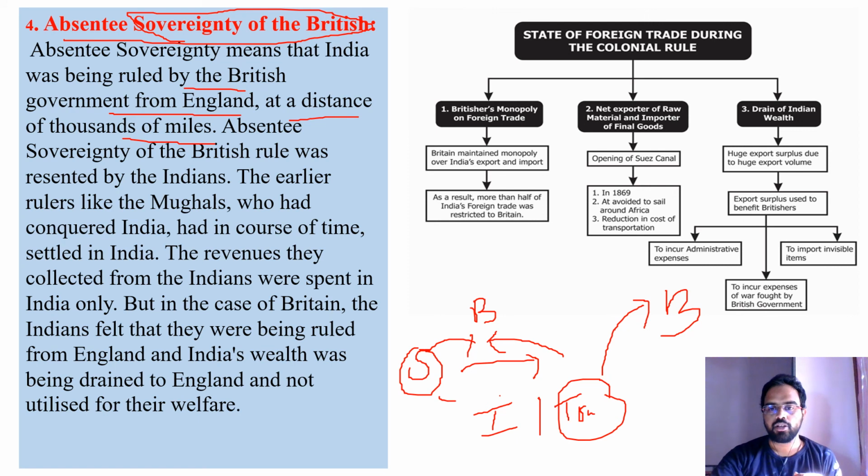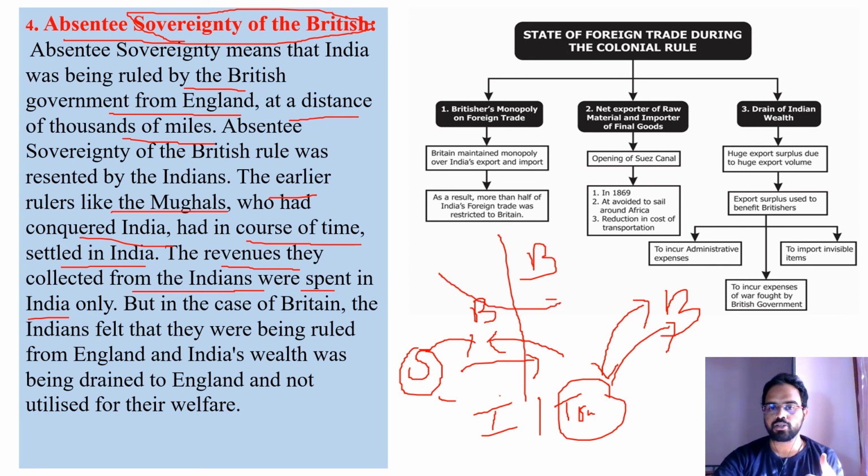Anyone who wants to rule has to be in that place, but here the ruling was done from thousands of miles away. The earlier rulers, like the Mughals who had conquered India, in course of time settled in India, and the revenues they collected from Indians were spent in India only. On the other side, the Britishers were ruling from thousands of miles away and taking all the resources to England.